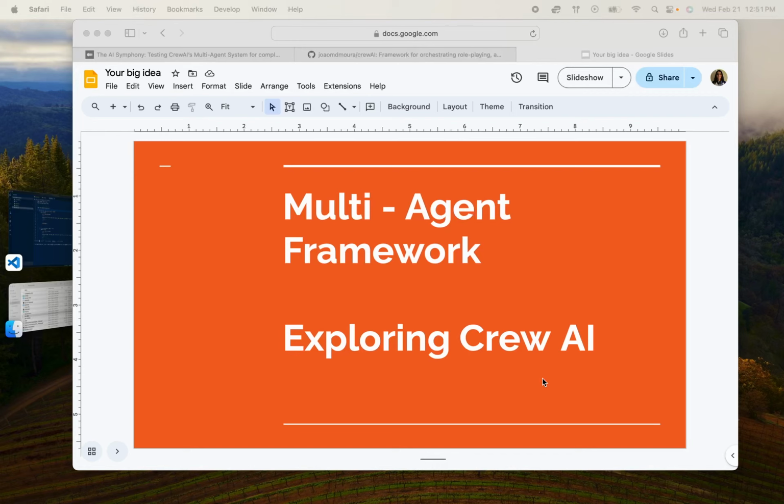I want to cover multi-agent framework today. And I want to particularly explore the CrewAI library for building a multi-agent framework. Multi-agent pipelines framework is the evolution of where LLMs are going next.